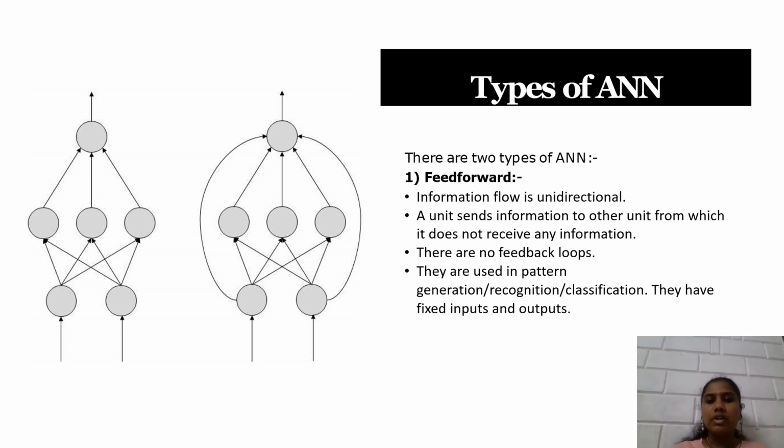In feed forward, information flows in one direction and a unit can send information to another unit, but it does not receive any information. And there are no feedback loops present. They are used in pattern generation, recognition or classification. They also have fixed input and output. This is the diagram which shows the feed forward artificial neural network.